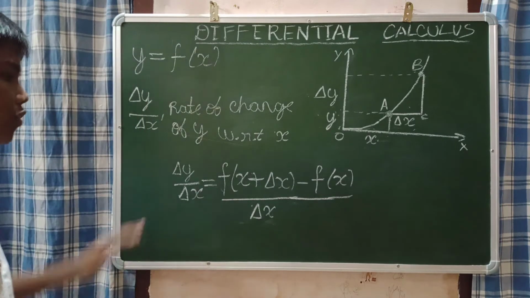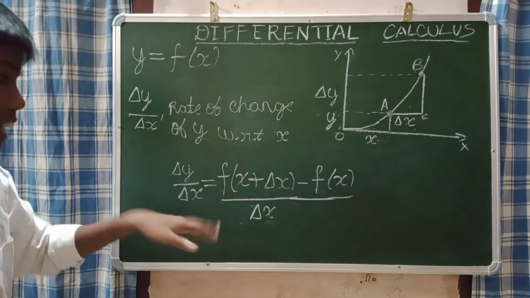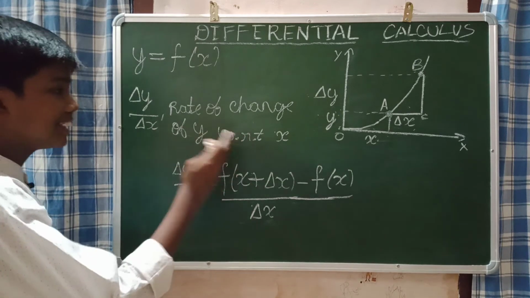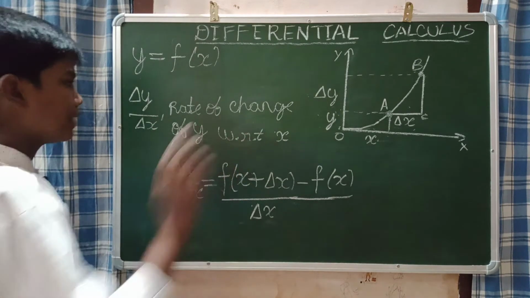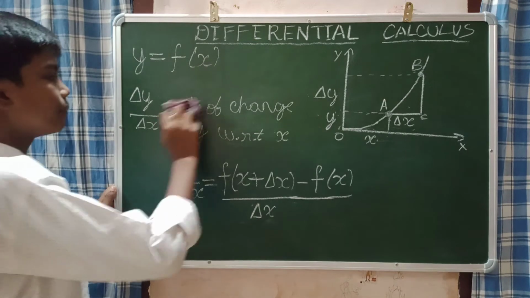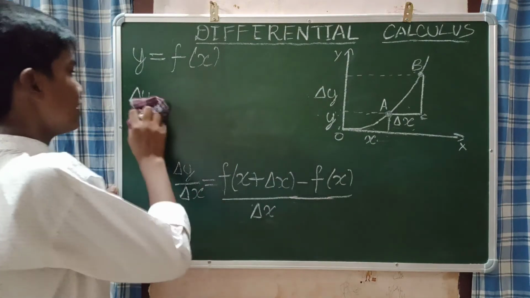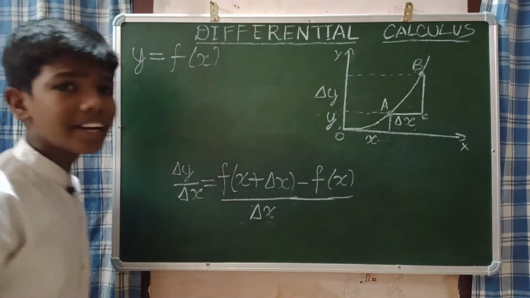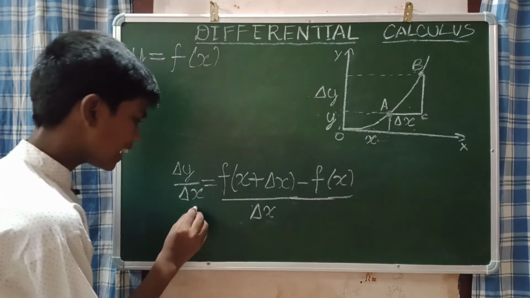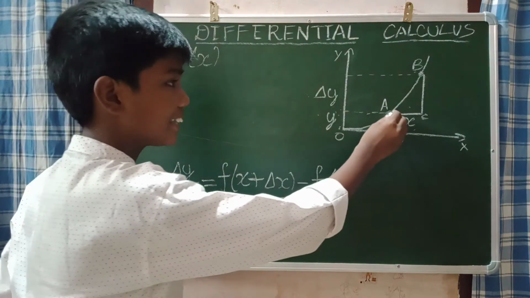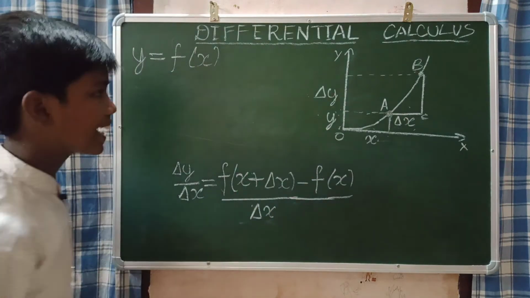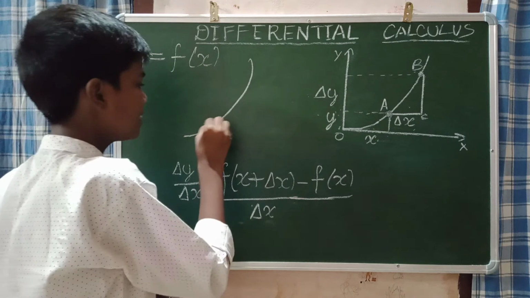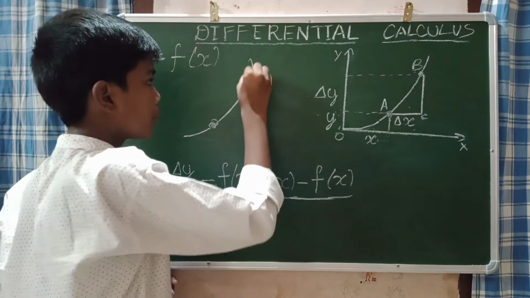Now as I told, we are not going to consider this f of x plus delta x. Please remember that delta y by delta x is the rate of change of y with respect to x. Now I will rub this. Earlier I told that there is a turning point. The turning point is that this delta y by delta x is not the exact value. What is this delta y by delta x? That is this curve, as I told, with this point A and point B.